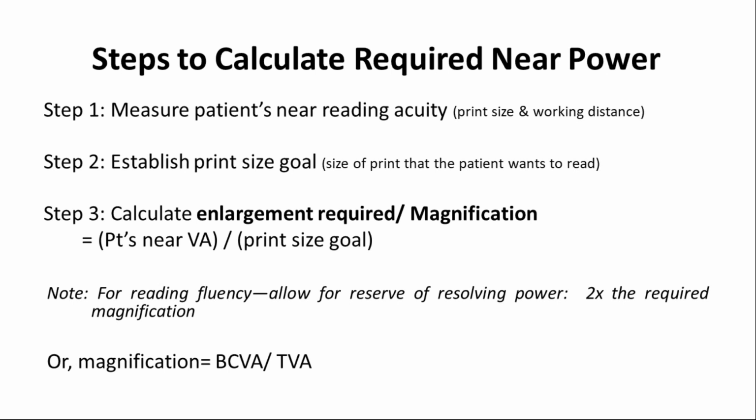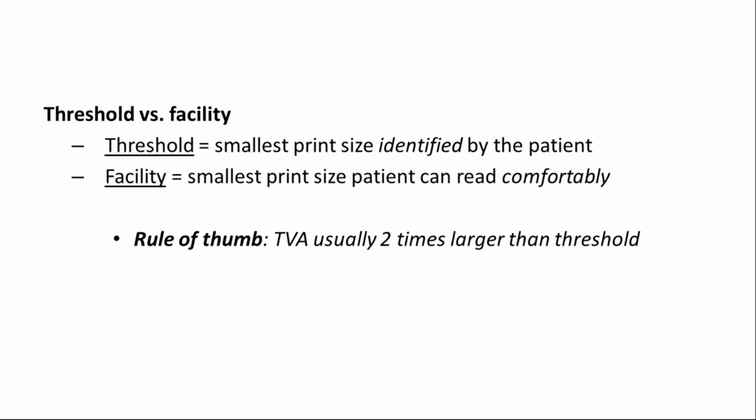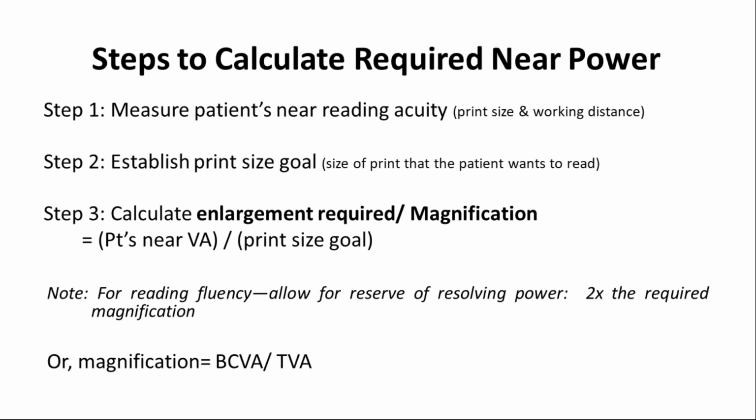So I would like to discuss some steps to calculate near power. Always when we are measuring the near acuity, we give the target, I mean the chart, to the patient, and we ask them to read till the maximum they are able to read, and then we measure the working distance from their spectacle point to the target. We have to measure the working distance, and next we have to ask what the patient's goals are. That means during history we had asked what their hobbies are, what they want to do in their free time, and what their professional requirements are. Then according to that we can find the target visual acuity.